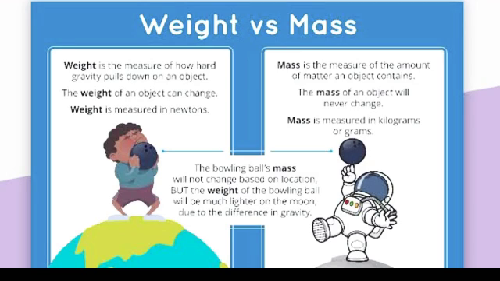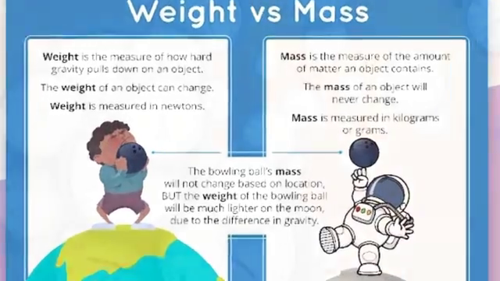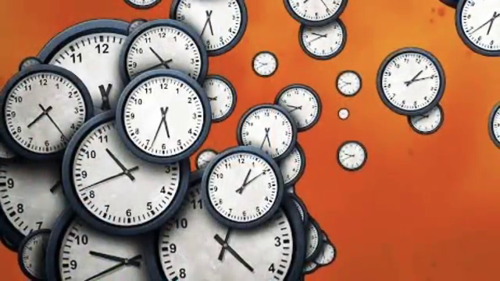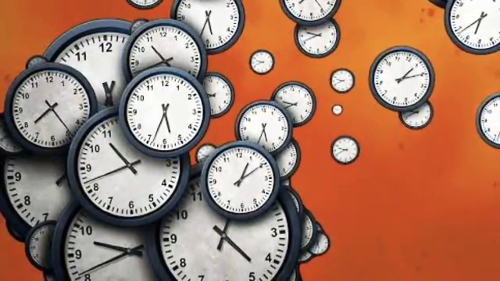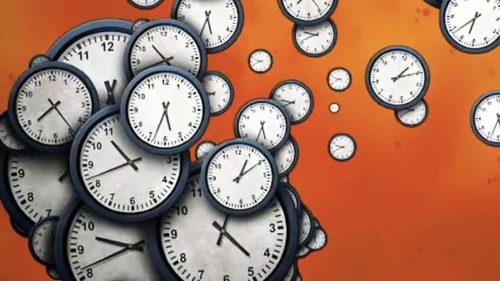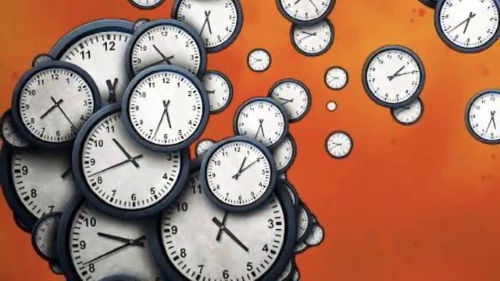Okay, the mass of an object is always constant in various locations. Wherever you go, the mass of the object will remain constant. It will never change, and the mass is measured in kilograms or grams. So for example, a ball: the mass will not change even though you measure the mass in various places. The mass will never change based on the location, whereas the weight of the bowling ball might change in different locations or different areas, like the moon, or on earth, or on any other planets.